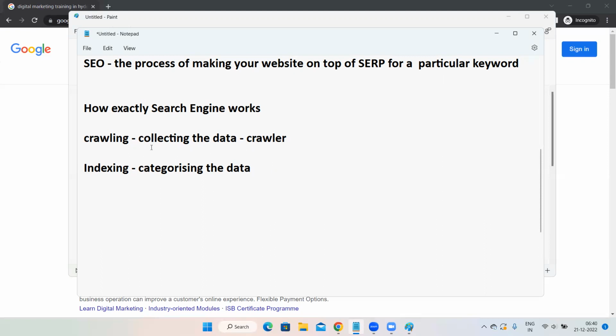First, all the books will be brought to the library, that is known as collecting the data. Then after bringing all the books, obviously you cannot keep them mismatched, right? You have to arrange them in a particular order. All the so and so category in one place, so and so category in one place. So you can just see the names over there in the library. Now, in case you want to read a novel, you can just go to the novel section and all the novels will be there in that particular section. So that is what is happening in indexing, categorizing the data.